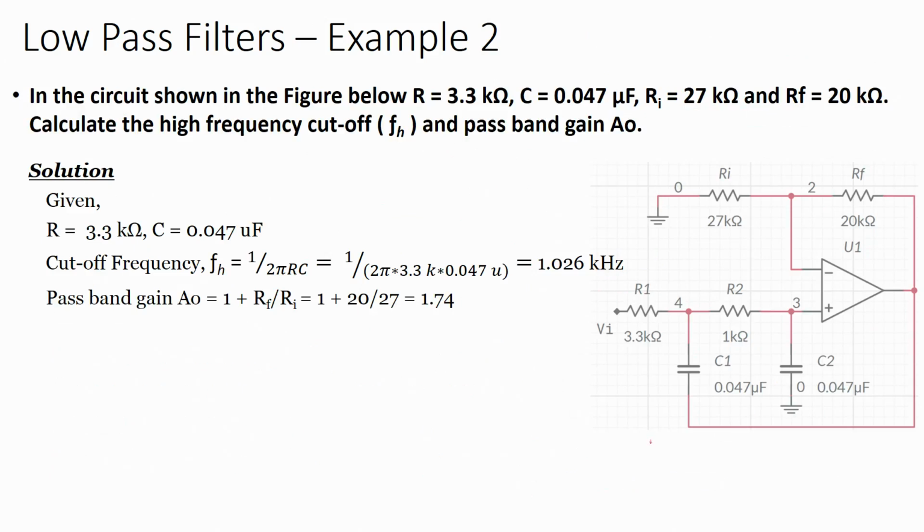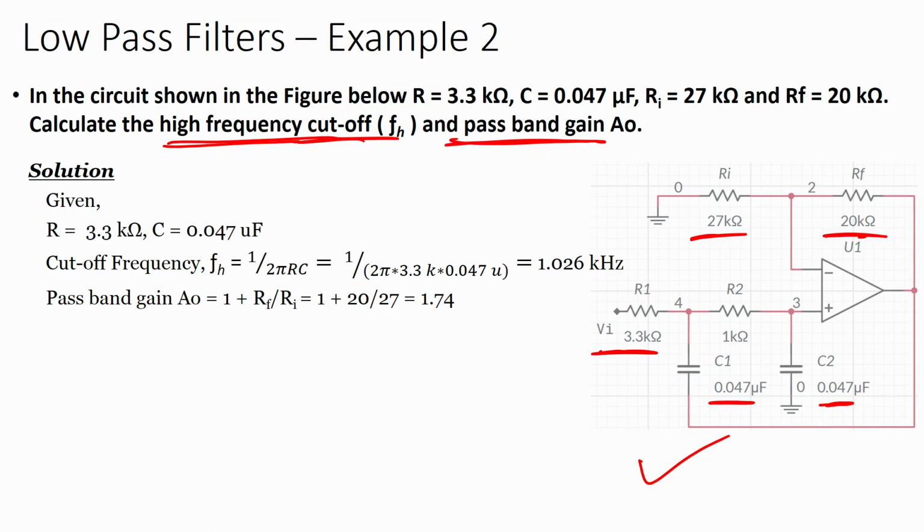In the circuit shown in the figure, R equals 3.3 kilo ohm is already given, C equals 0.047 microfarad, both capacitors are the same. Ri is also given, 27 kilo ohm, and Rf is also given, 20 kilo ohm. Calculate the high frequency cutoff FH and the pass band gain AO.